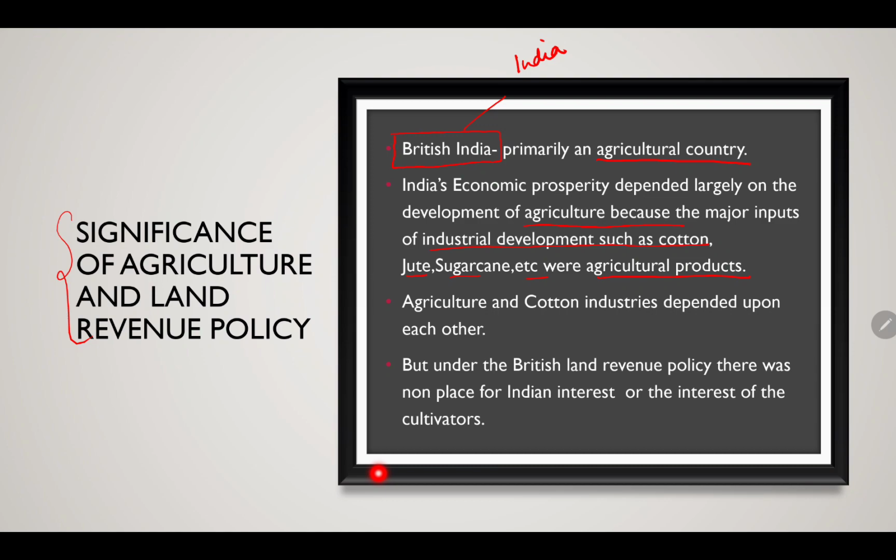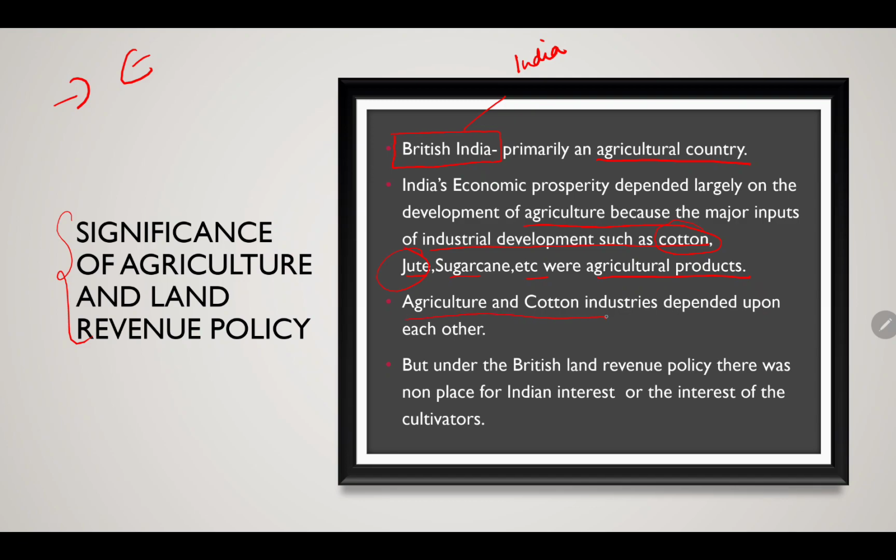Major inputs: we have to put in input, and only then do we get output. So the inputs in industrial development were raw materials of cotton, jute and sugarcane, and it was largely dependent upon this.